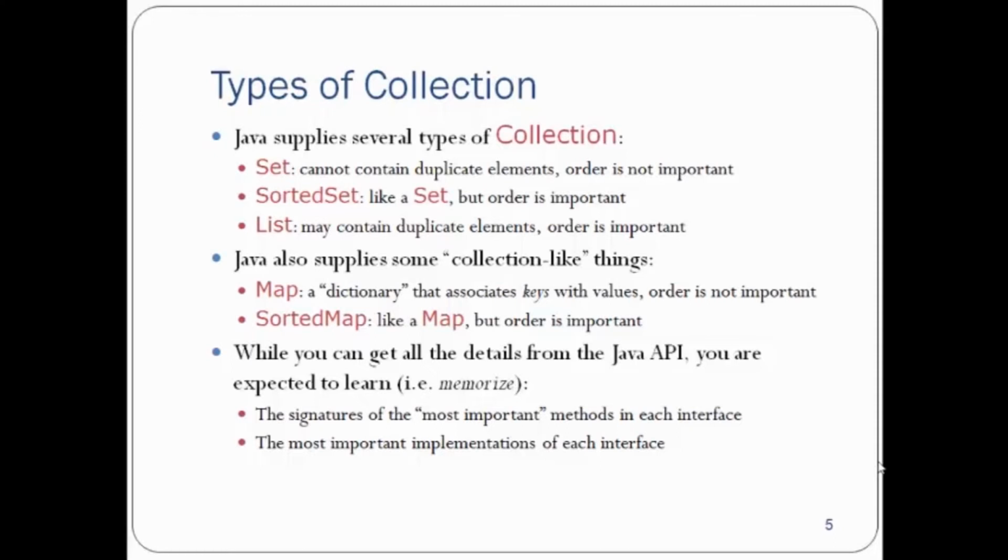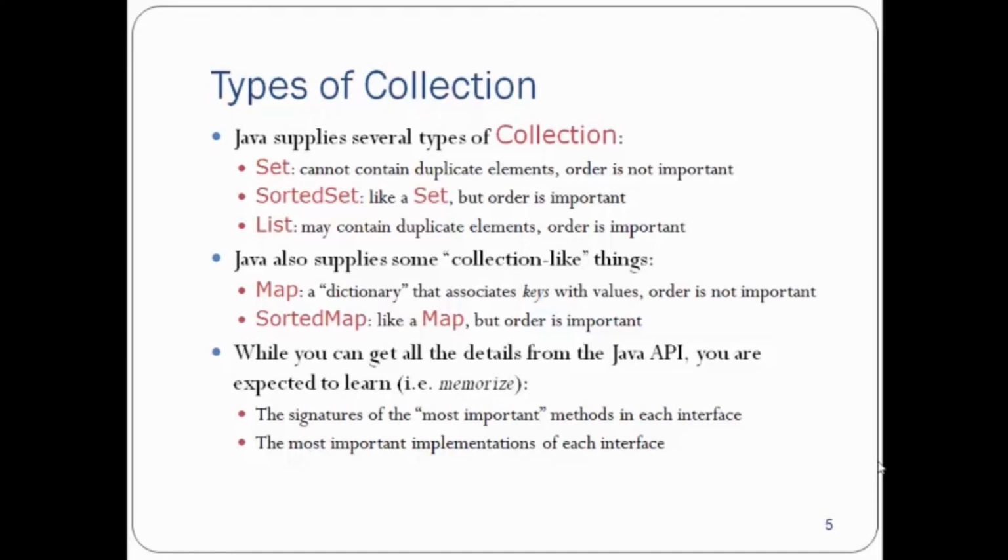Then list may contain duplicate elements and order is also important. So these are some kinds of collections that we have listed out, and the features they provide. Set cannot contain duplicate elements. Sorted set also cannot contain duplicate elements, but here order is important. List may contain duplicate elements and order is also important.